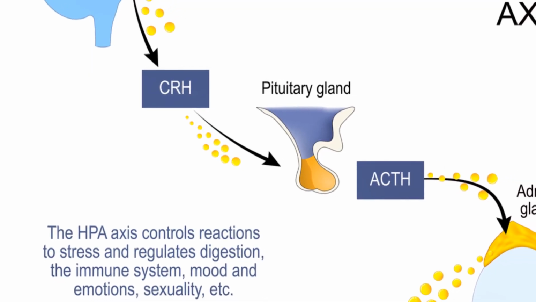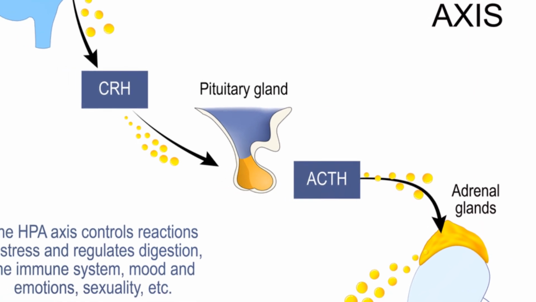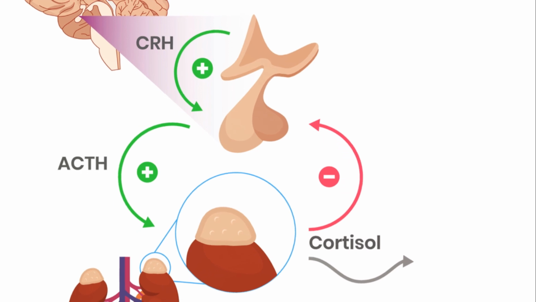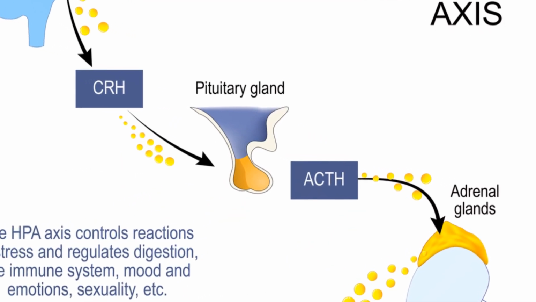Picture this. When the hypothalamus, the command center of the brain, senses stress, it springs into action. It releases a hormone known as corticotropin-releasing hormone, or CRH. This CRH is a signal, a call to action for the pituitary gland. Responding to this call, the pituitary gland releases adrenocorticotropic hormone, or ACTH. Now this ACTH has a crucial mission.